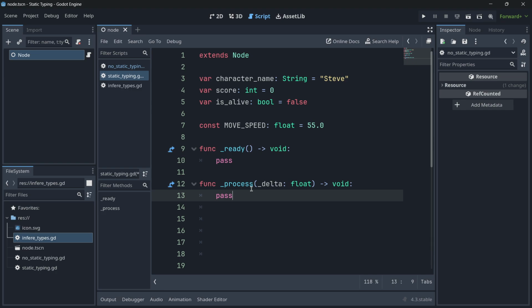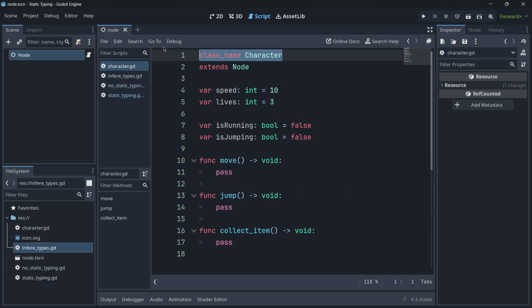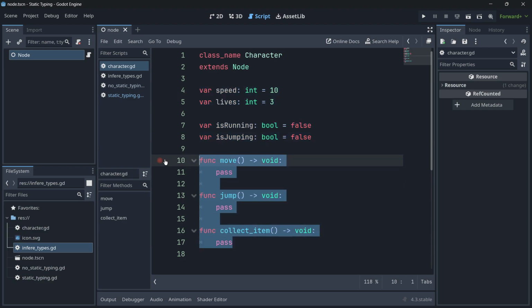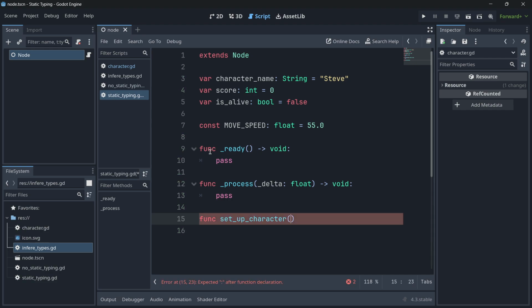I believe that this is the most important thing and the most basics about static typing, but we can also go the extra mile. Now, if you remember, I told you that this also improves auto-completion in some cases. So for example, here I created a brand new class called character. For the sake of the example, I created here a couple of variables and a couple of functions. I will go to a static typing script, and I will create a brand new function that will set up the character. And this would get a parameter called character.